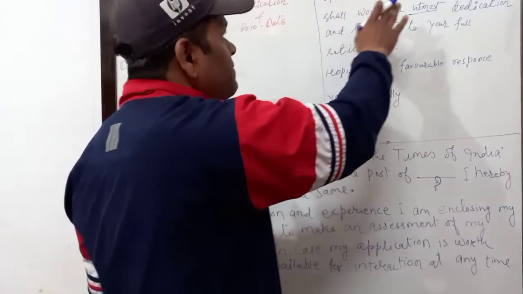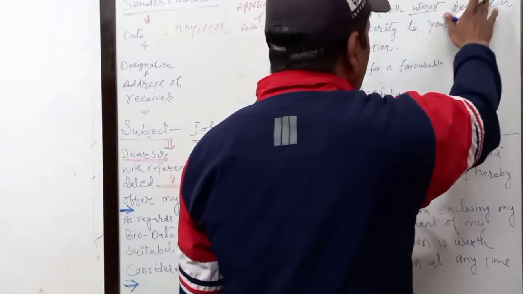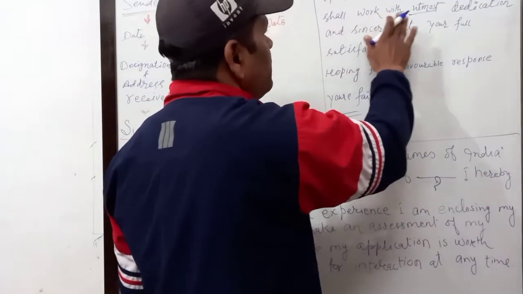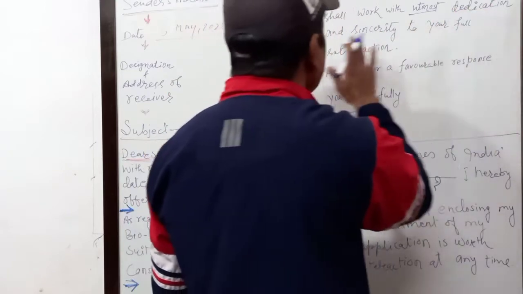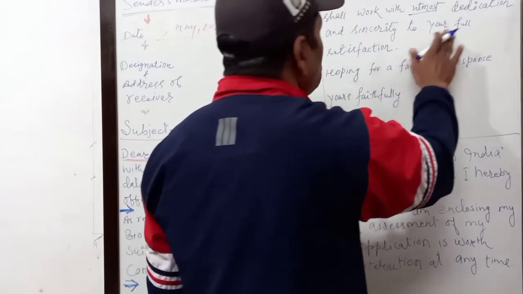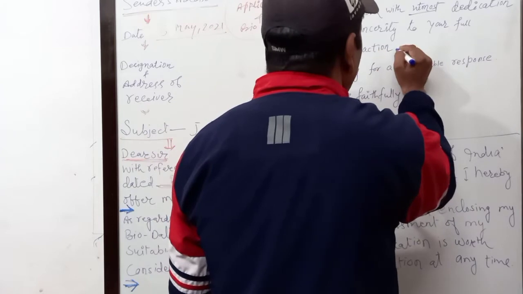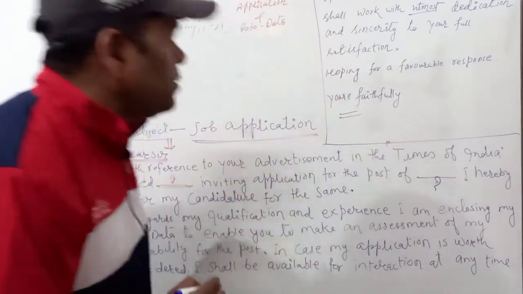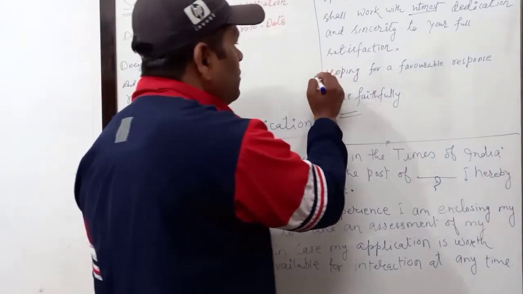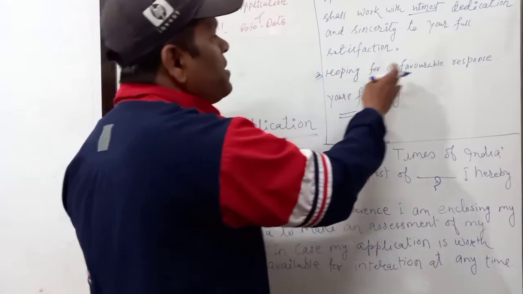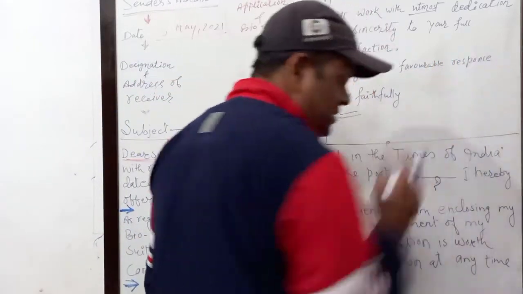If selected, I assure you that I shall work with utmost dedication and sincerity to your full satisfaction. After that you put a full stop, and now one more line you can add there, hoping for a favorable response.